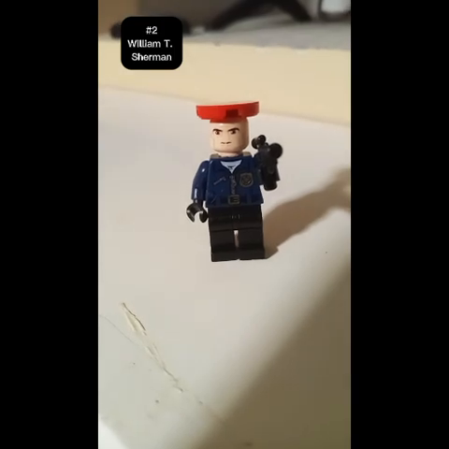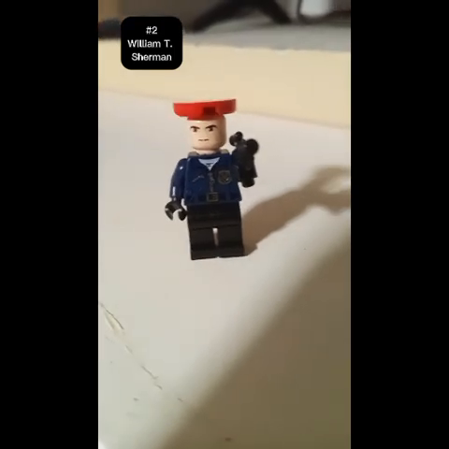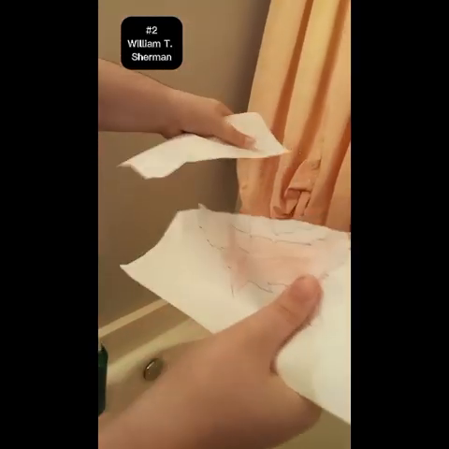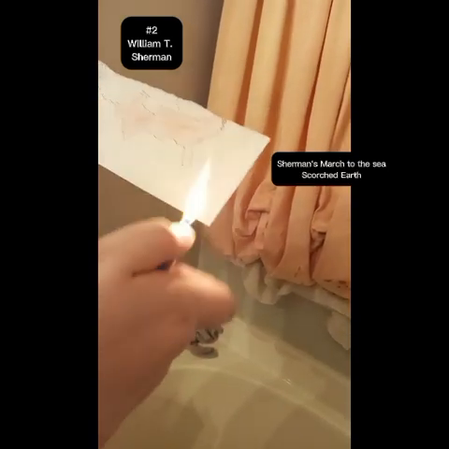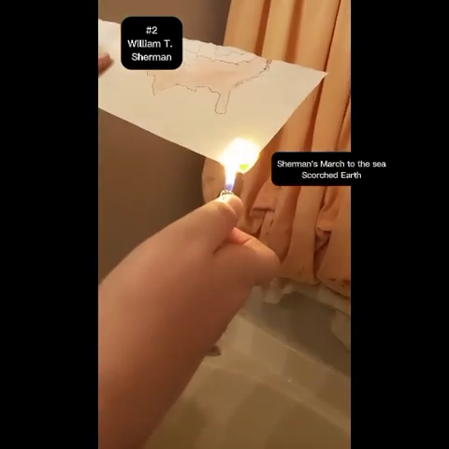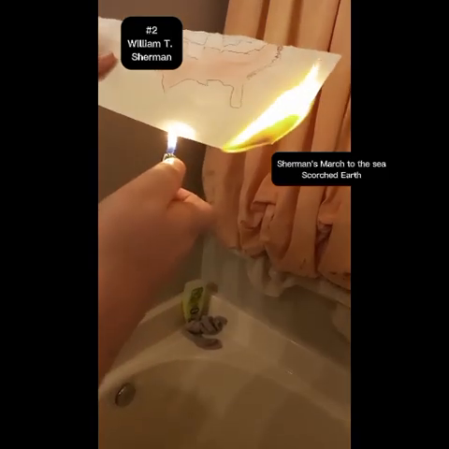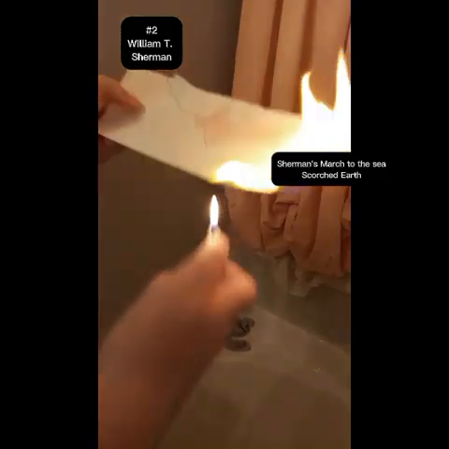William T. Sherman was a businessman and a general on the side of the Union in the Civil War. He led many Union soldiers to victory against the Confederacy by using total war tactics. He is most well known for his March to the Sea, where he destroyed anything in his path. After this devastating victory, he continued his scorched earth tactics down into the Carolinas to further stop Confederate supply lines.